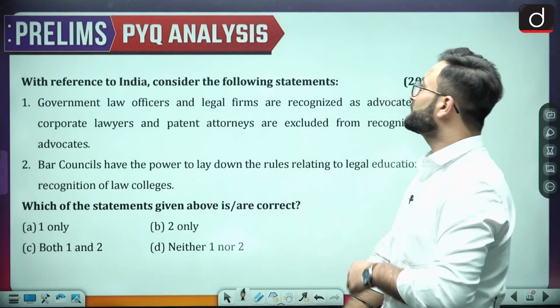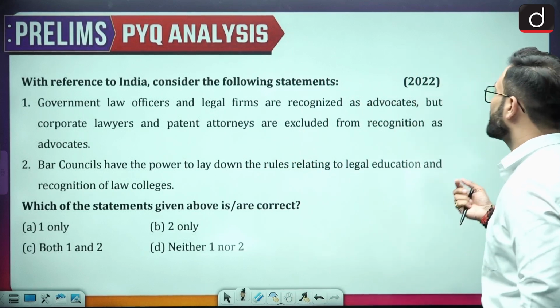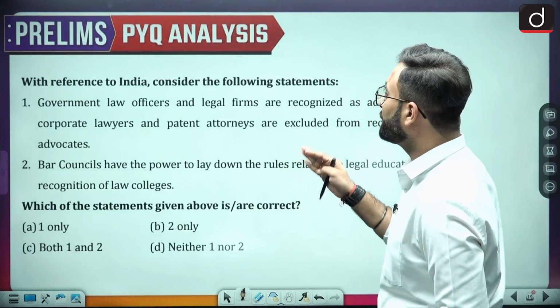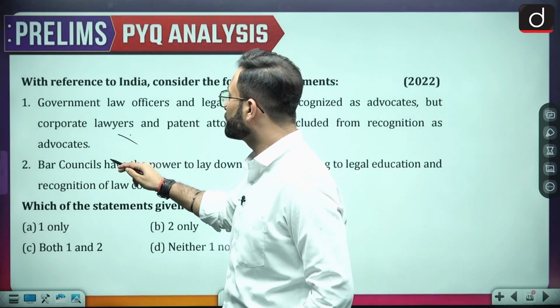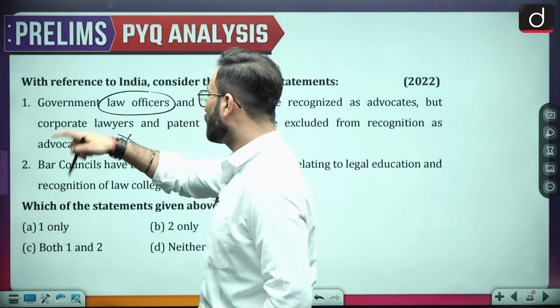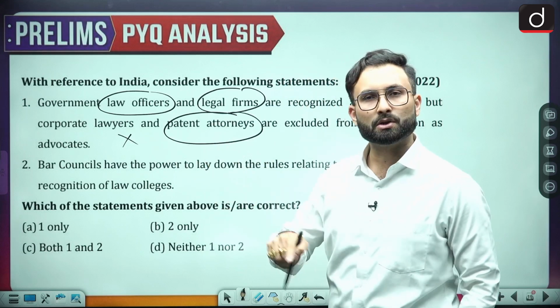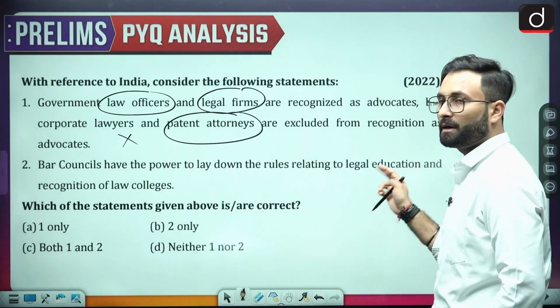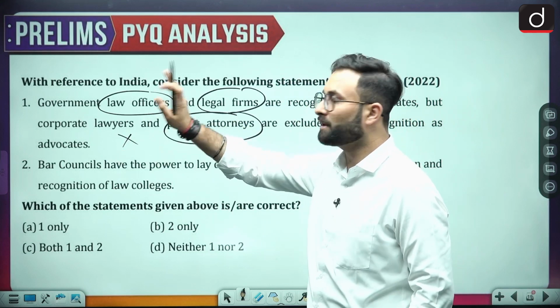With reference to India, consider the following statement. The government law officers and the legal firms are recognized as the advocate, but the corporate lawyers and the patent attorneys are excluded from the recognition. Now this statement is wrong, because when we talk about the advocates over here, government law officers, legal firms as well as the patent attorneys are also included as advocates. Okay, but corporate lawyers are not. Okay, so that is there. Considering that, statement 1 is wrong.